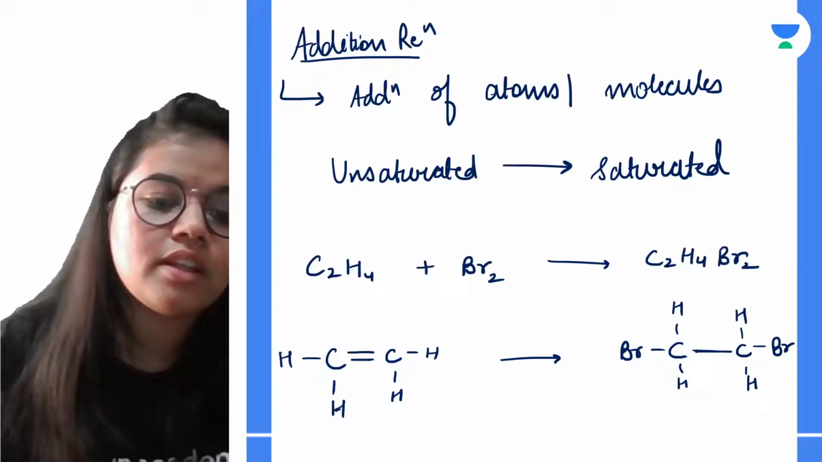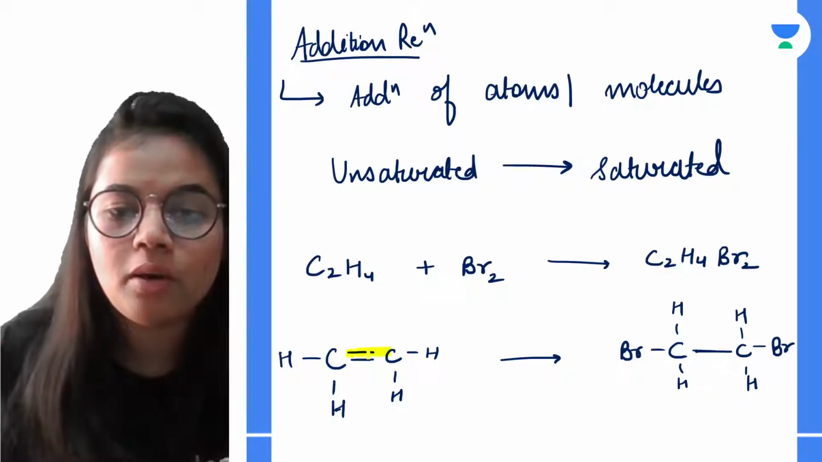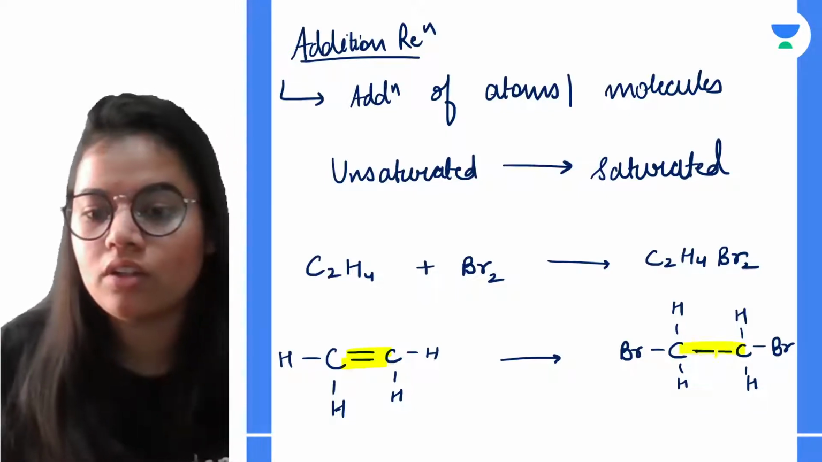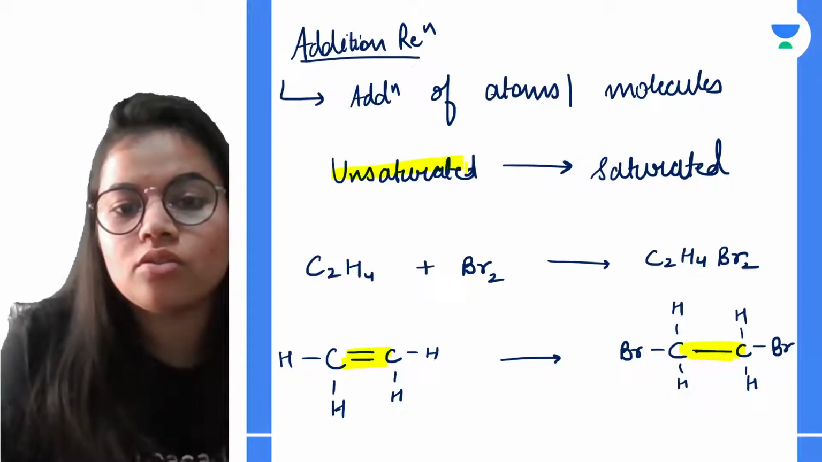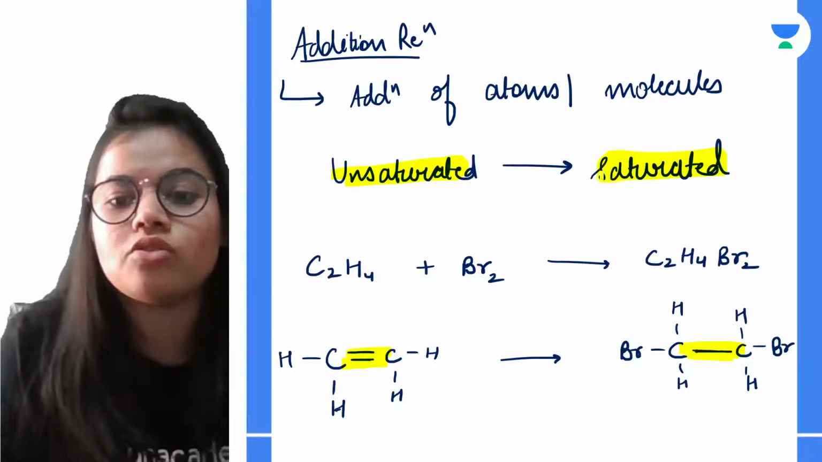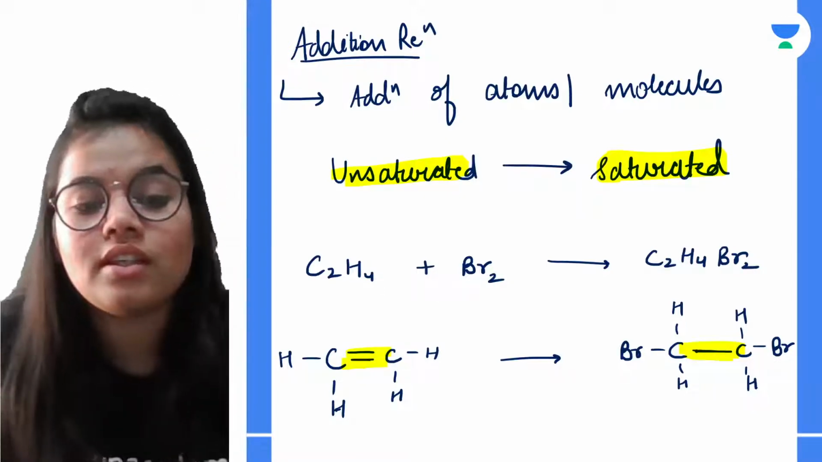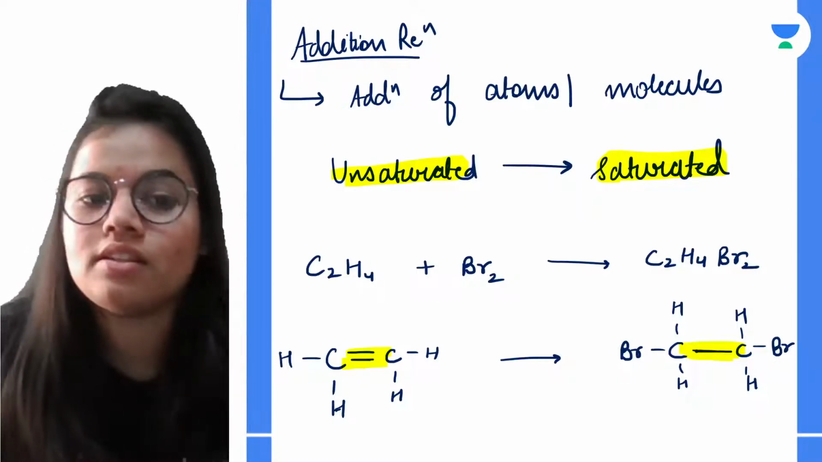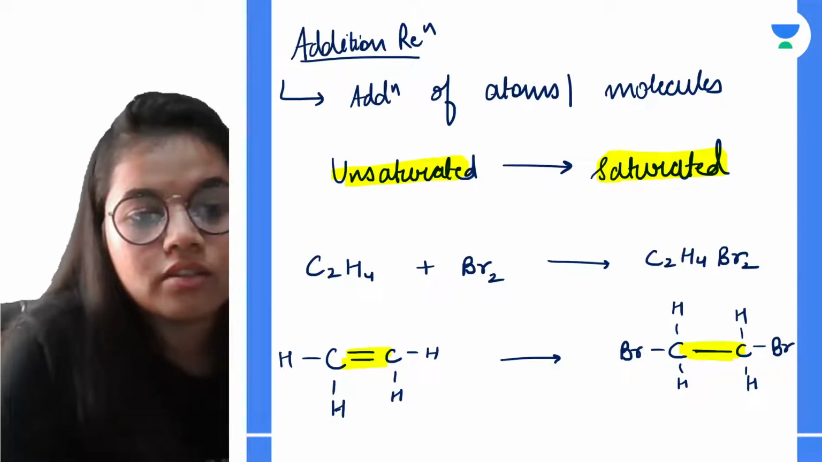So what is the change that we are seeing over here? We are seeing that from a double bond, it has got converted to a single bond. That means from the unsaturated compound, it has got converted to the saturated compound. Alright, so this is the basic difference between addition reaction and the substitution reaction.